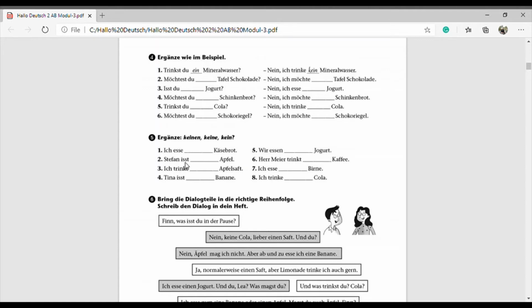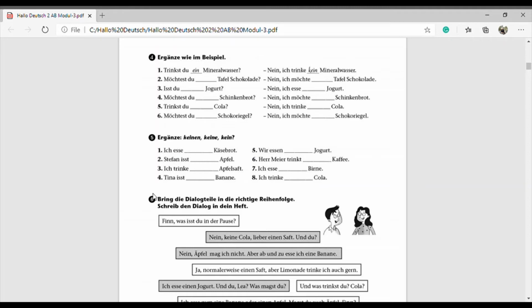Then Stefan isst, then keinen Apfel. Then ich trinke keinen Apfelsaft. Then Tina isst keine Banane. Then wir essen keinen Joghurt. Herr Meier trinkt keinen Kaffee. Ich esse keine Birne. Then ich trinke keine Cola. So in this way we have to complete this exercise. Then we move to the next one.